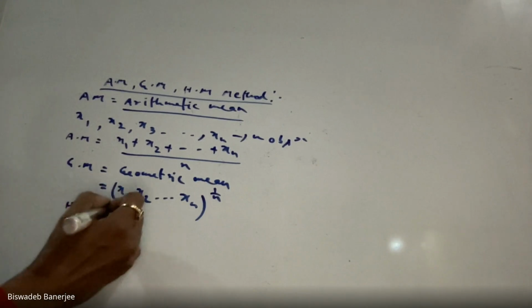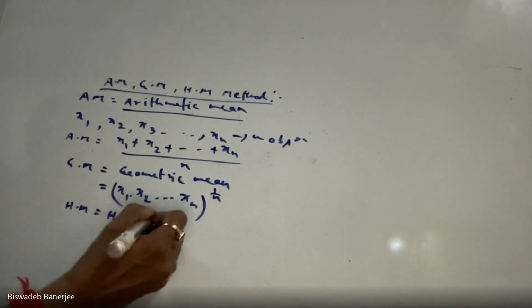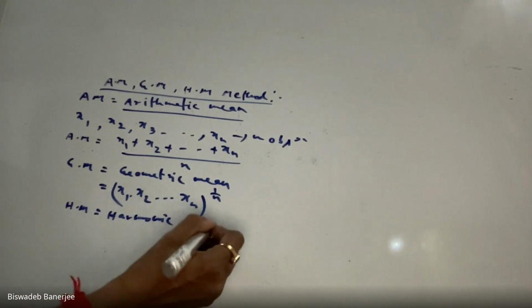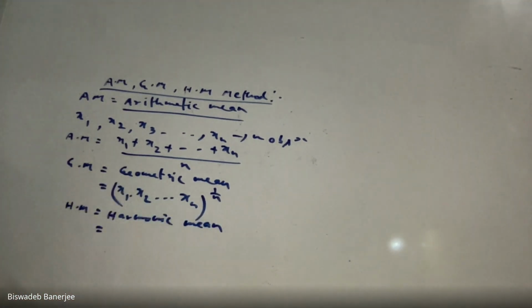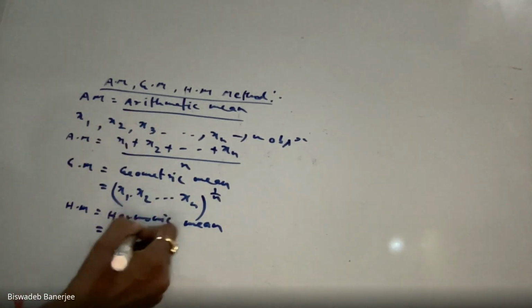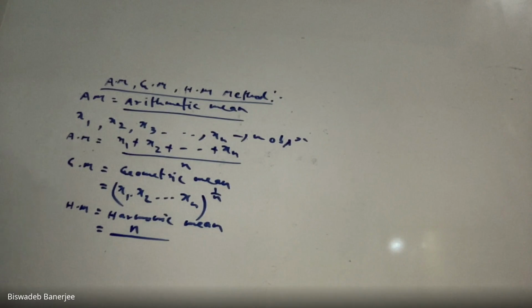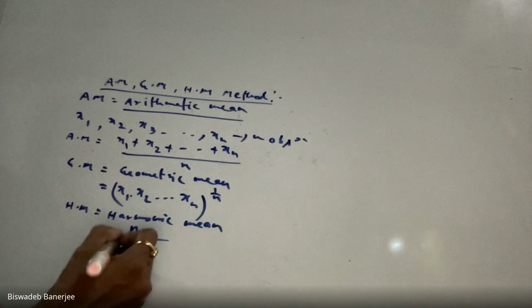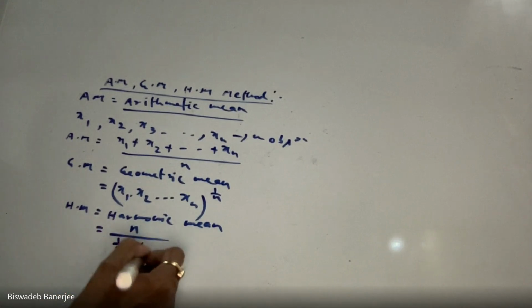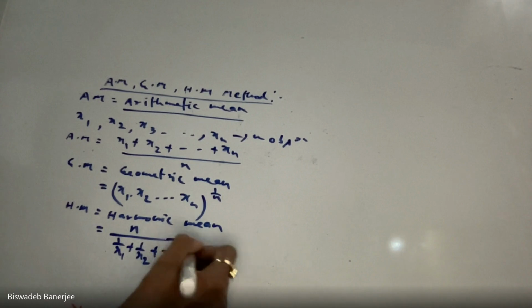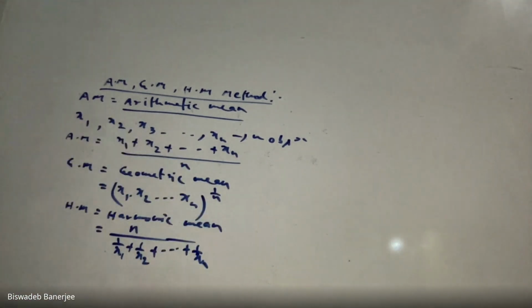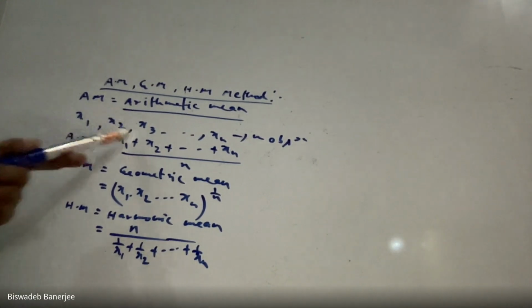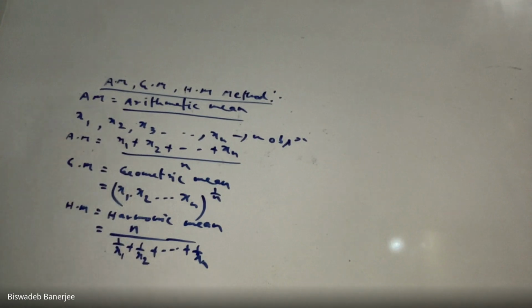And the last concept, HM. HM is harmonic mean. And we calculate harmonic mean this way. N, what is my N? N is number of observations. N is the number of observations divided by 1 by x1 plus 1 by x2 plus 1 by xn. So this is called harmonic mean. Okay, clear? So this is my arithmetic mean, there is my geometric mean, there is my harmonic mean.